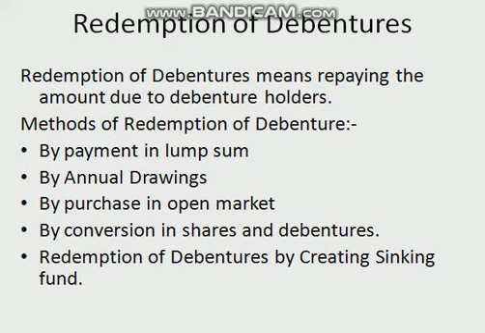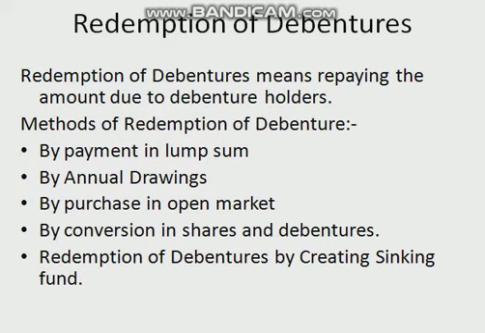Now, if the premium is to be written off, then the entry will be P&L account debited, securities premium account debited to premium on redemption of debentures account. Sometimes redemption is done at discount, very rare: debentures account debited to bank account and to profit on redemption of debentures account, and profit on redemption of debentures account is transferred to capital reserve account ultimately. Okay, this is redemption by payment in lump sum.